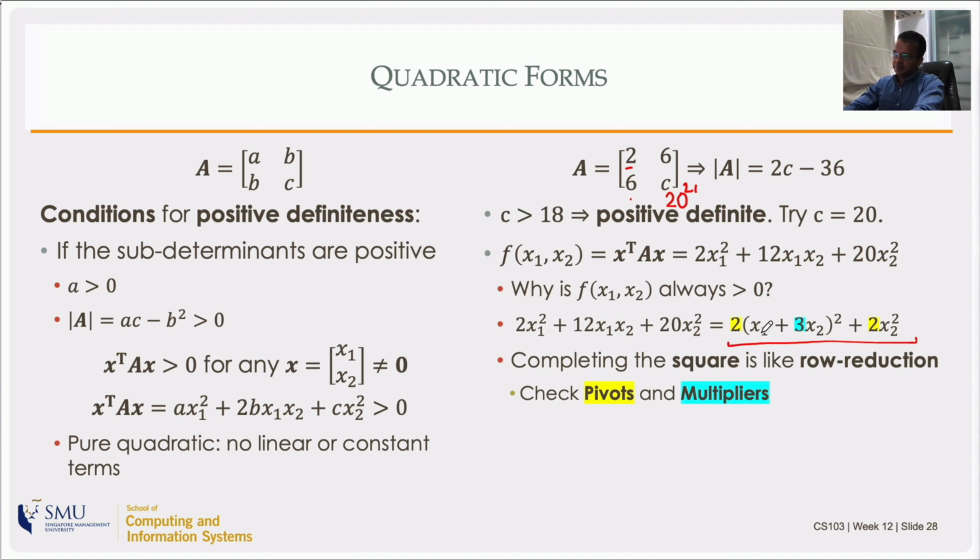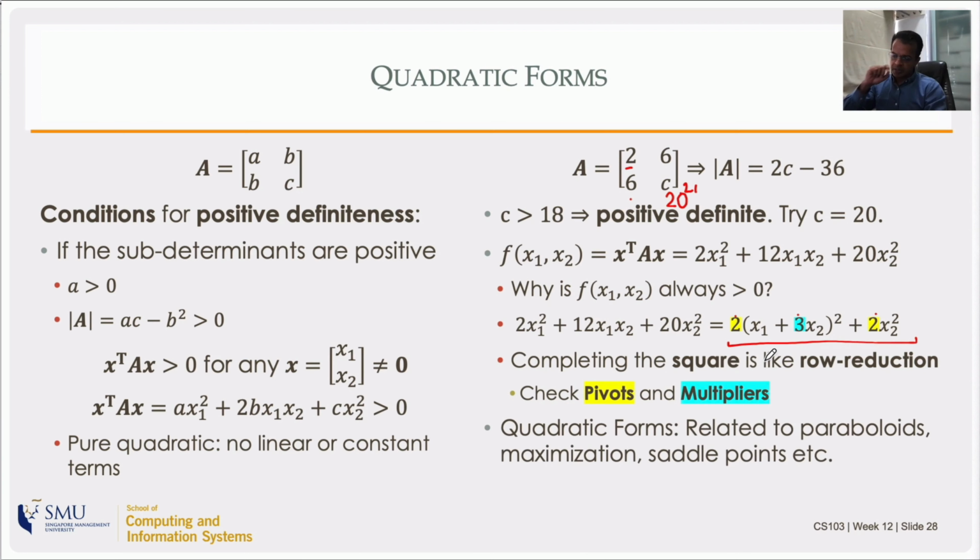And if I look at the completion of squares, I see 2's here and the 3 there. So completing the squares to prove that it is positive definite actually has row reduction in it. So you can retrieve the pivots and multipliers from the square that you're writing down, which is interesting. All these things are interconnected in the world of linear algebra. Nothing stands on its own.